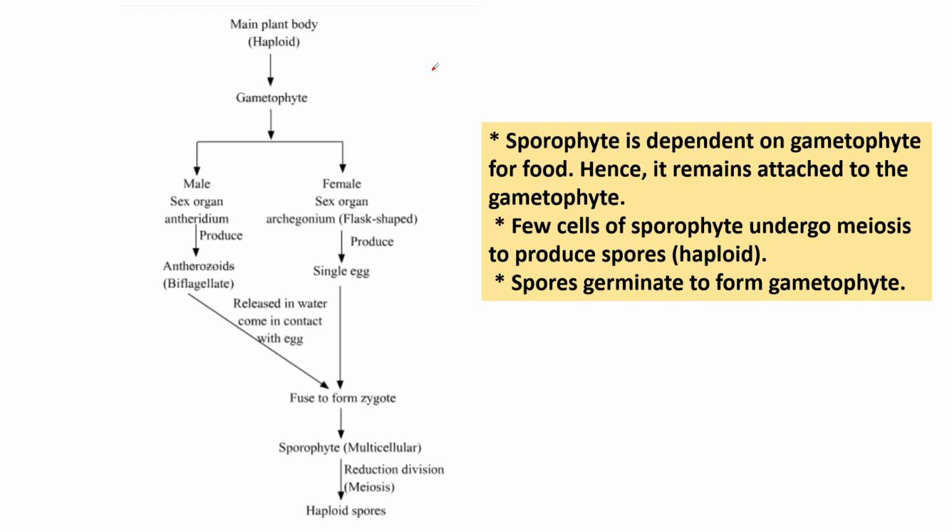So the bryophytes are known as the amphibians of the plant kingdom. This is a very, very important sentence which you need to remember. If you see the evolution of bryophytes, they stand at a level higher than that of algae and lower than that of pteridophytes and seed plants.